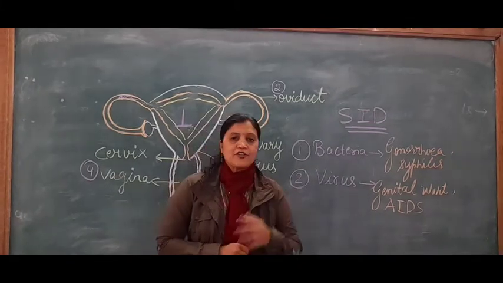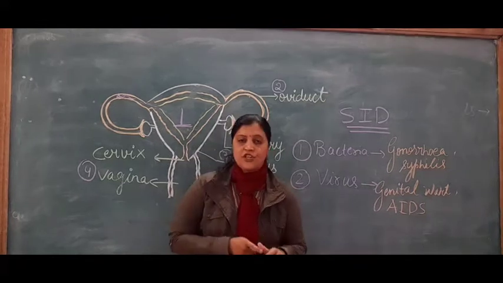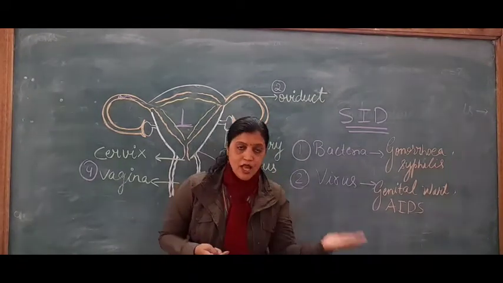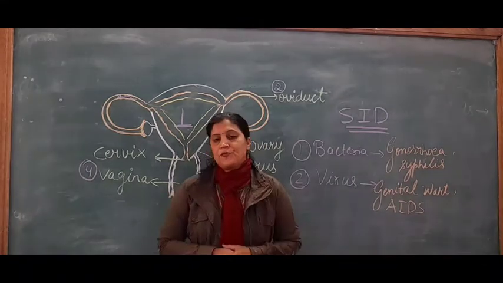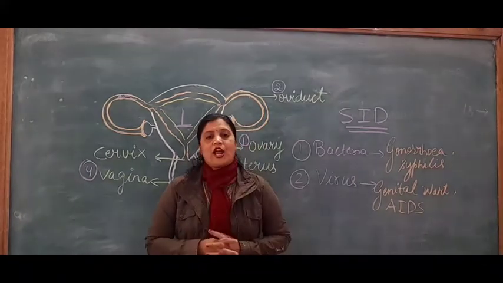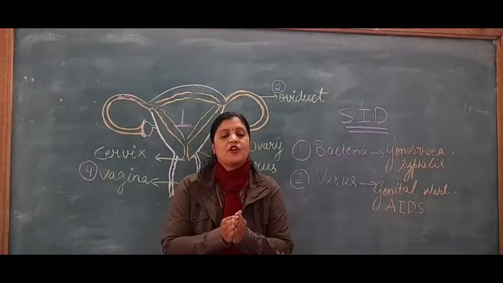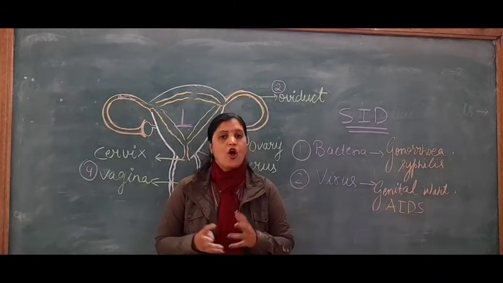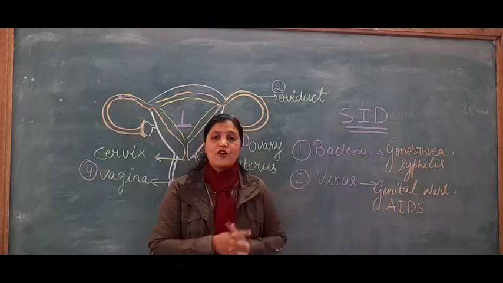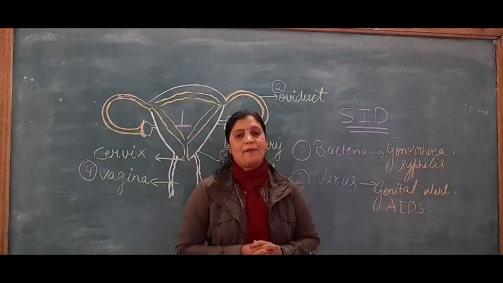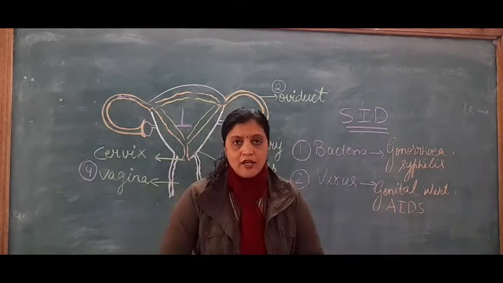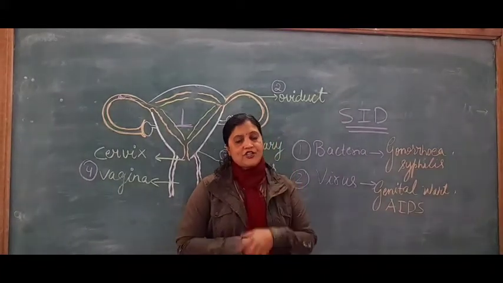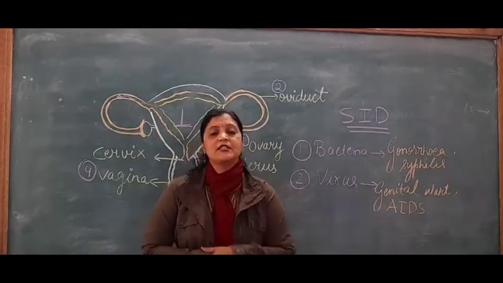In asexual reproduction we learned about fission, fragmentation, regeneration, spore formation, budding and vegetative propagation. In sexual reproduction in plants we discussed the structure of a flower, how pollination takes place, how fertilization takes place and how the seed is formed.